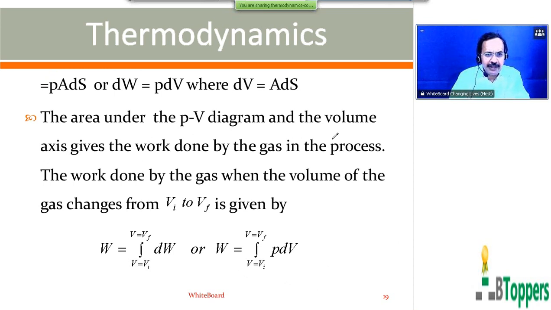The area under the PV diagram and the volume axis gives the work done by the gas in the process. The work done by the gas when the volume of the gas changes from Vi to Vf is given by W equal to integral dW, V equal to Vi to V equal to Vf, or W equal to integral PdV, V equal to Vi to V equal to Vf.